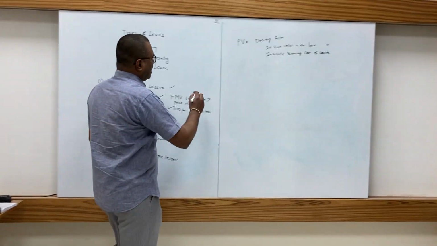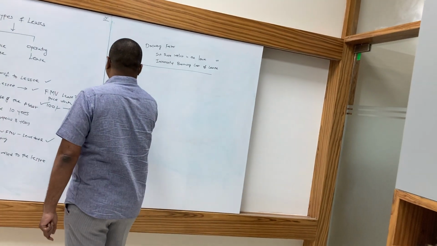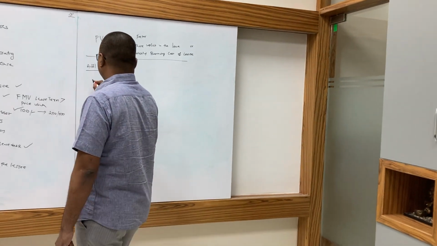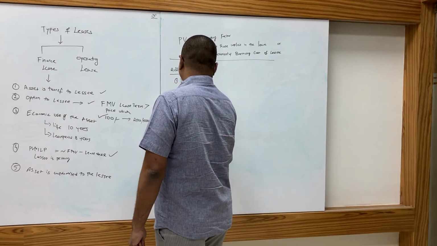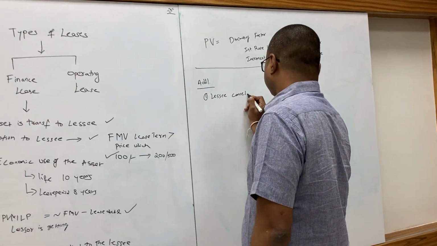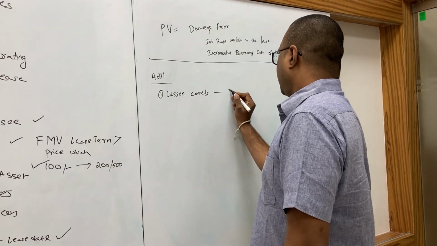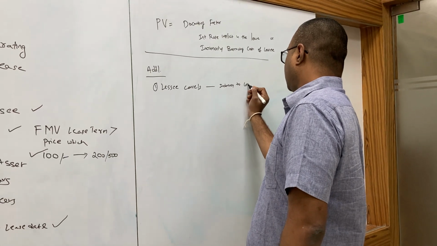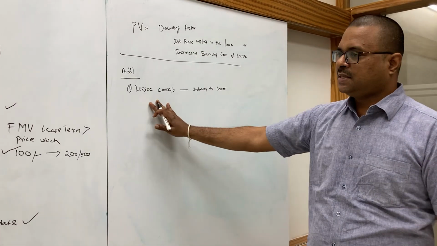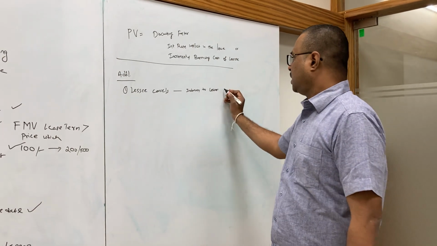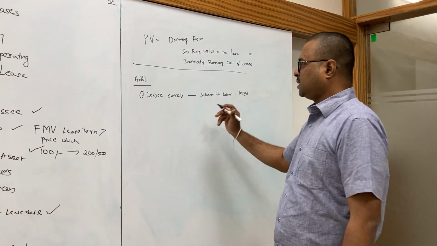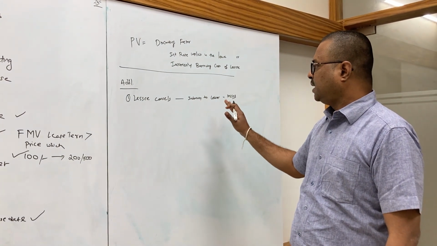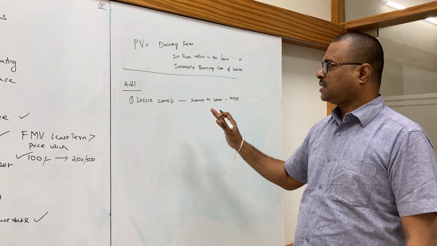And there are a few additional points also by which it should be treated as a finance lease. One is that if the lessee cancels with indemnity to the lessor, that means the lessee indemnifies the losses due to cancellation of the lease. The lessee cannot cancel the lease. In case he is cancelling and indemnifying the losses, then in such cases also that should be treated as finance lease.